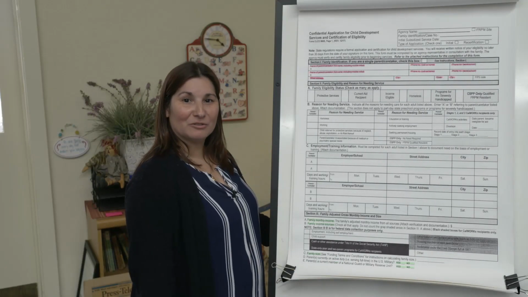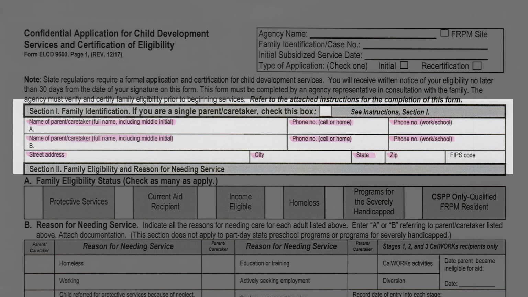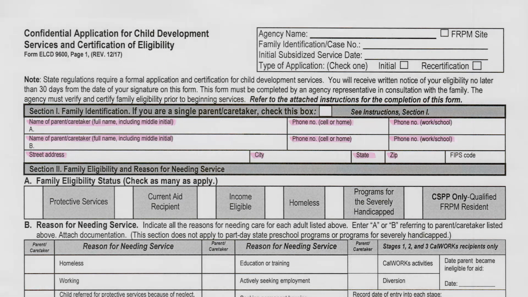This is the application for services. The parent is required to fill out the top of this form if you are not receiving it electronically. If you're receiving the paper portion of this form and it has not already been completed, make sure that you include all of this information before proceeding on to the next page. We need the information of the parent that is completing the form first. They are going to be parent A. The second parent, if there is another parent or guardian in the home, will be parent B. They are going to be completing that second page.